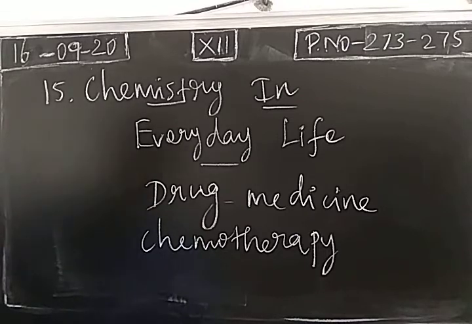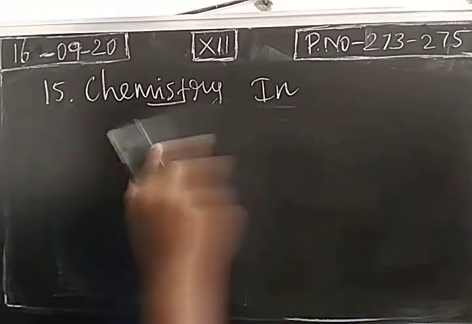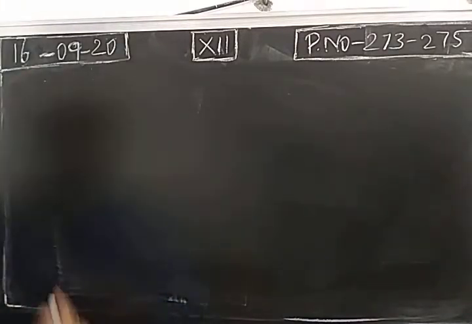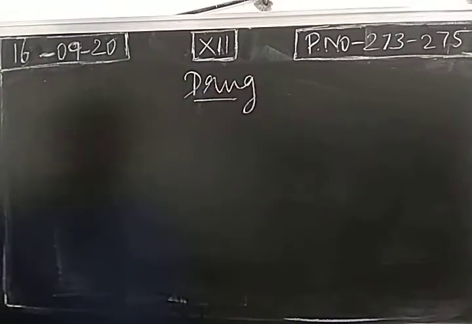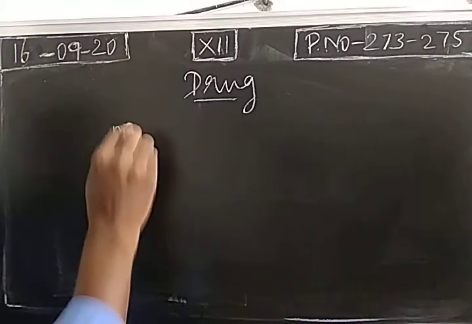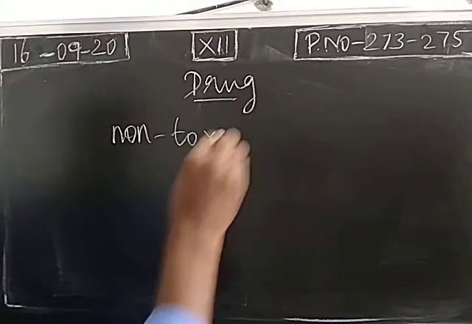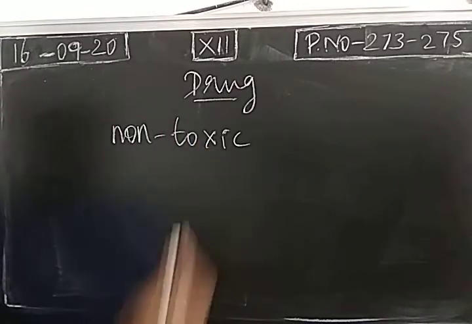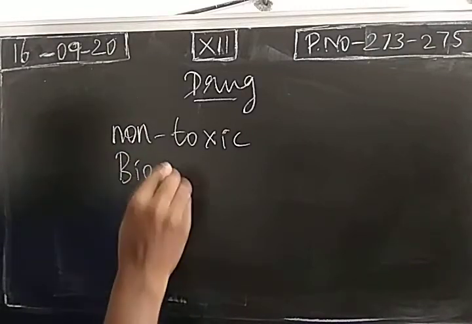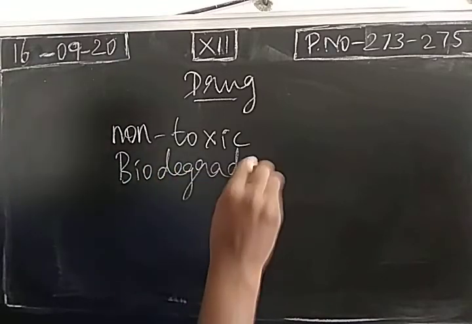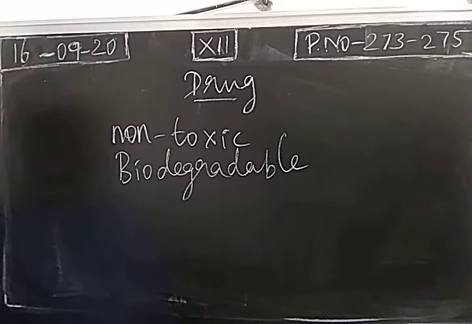Next, what are the characteristics of a drug? When we design a drug in a pharmaceutical industry, it should be non-toxic in nature. That is the main thing. It crosses several tests, and it should be non-toxic and biodegradable, so that there will be easy assimilation. Without easy assimilation, it won't be highly effective.